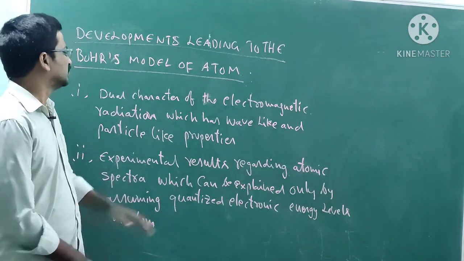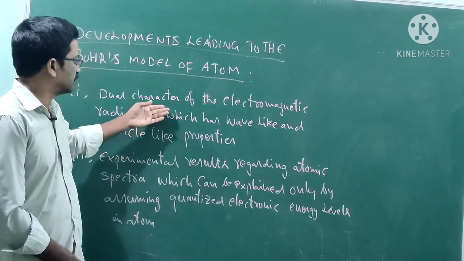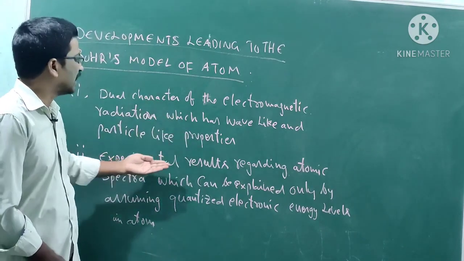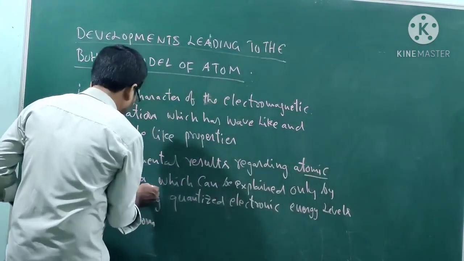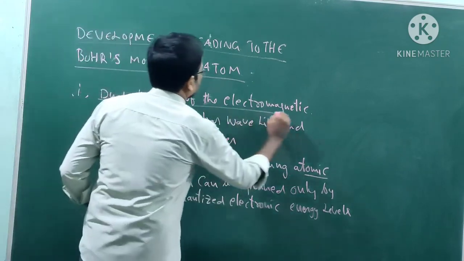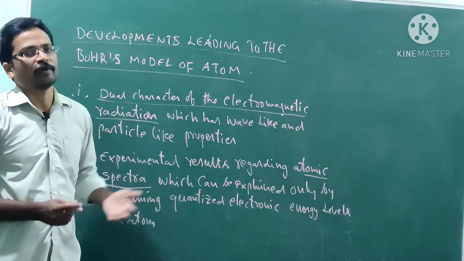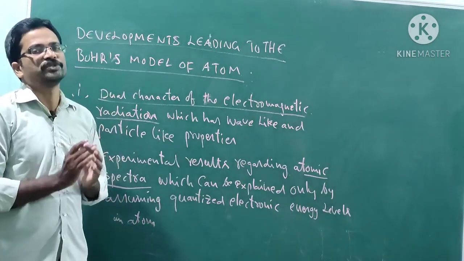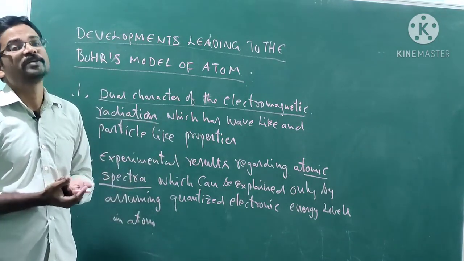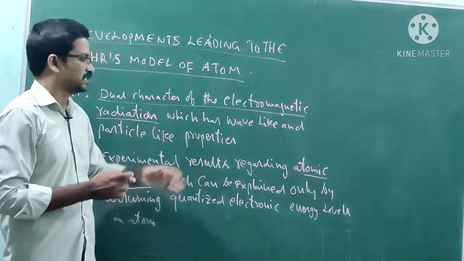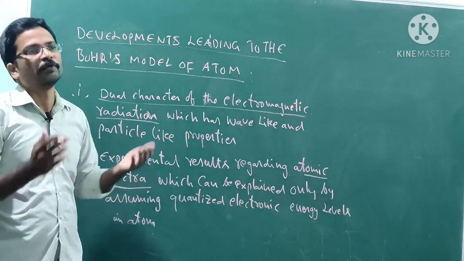So based on these two concepts, the dual character of electromagnetic radiation and atomic spectra, these two topics mainly led to the development of the Bohr model. The Bohr model was developed based on these two concepts.